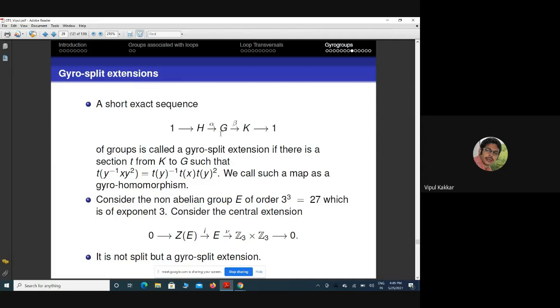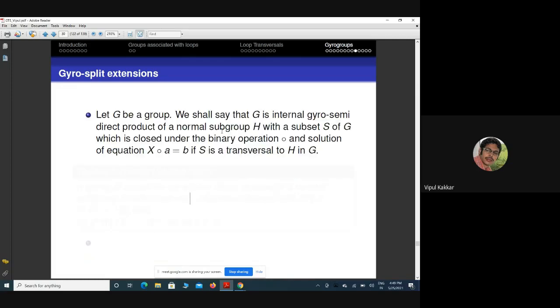So there is some set which appears as a complement of H, which is not a group, but which satisfies the condition of the operation ∘. What is it? y inverse x y square. So there is a subset inside G which is closed under this non-associative operation.